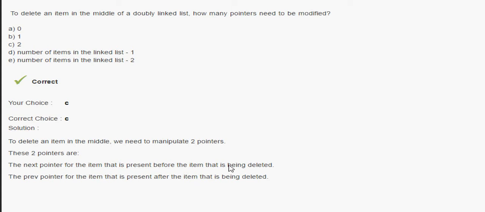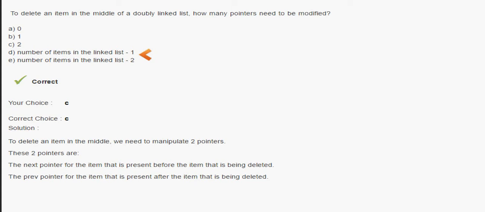So to delete an item in the middle, we need to manipulate 2 pointers: the next pointer in the item that is present before the item being deleted, and the previous pointer of the item that is present after the item being deleted. The options are 0, 1, 2, the number of items in the linked list minus 1, and minus 2.